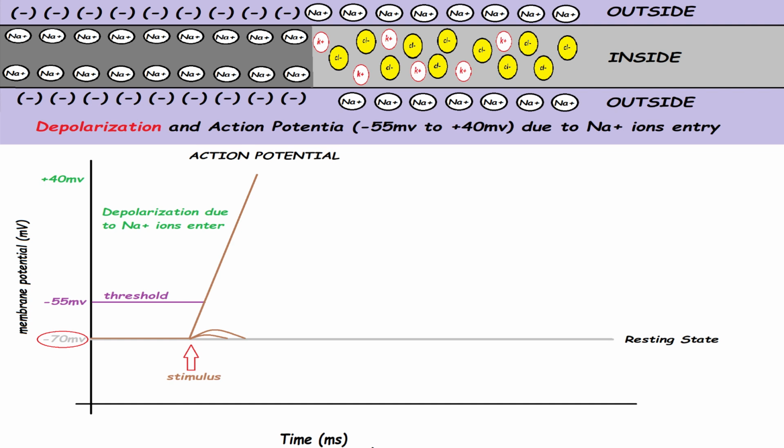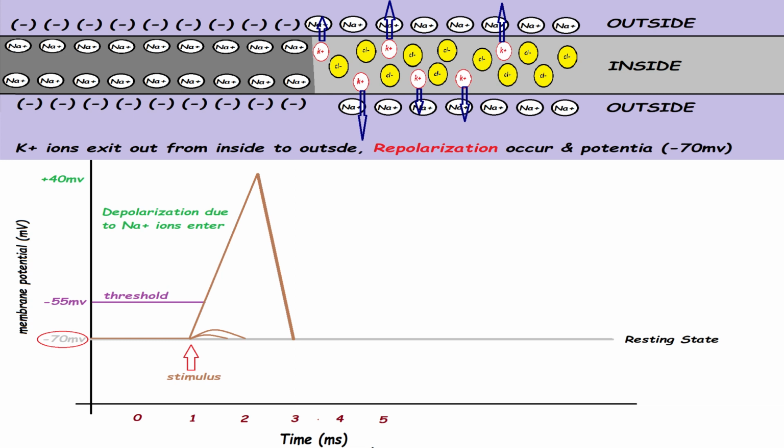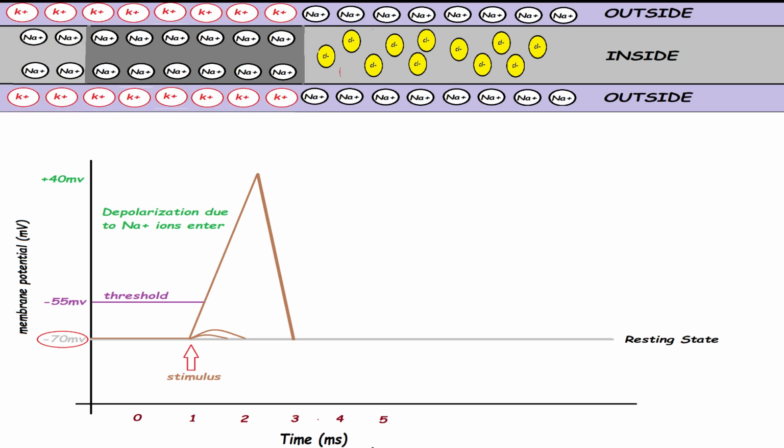Now what happened? I have already told there is also positive K plus ion in the inside. To make this depolarization condition normal, from here the K plus ion will exit from inside to outside. So what will happen? This outside negative area will become positive again.